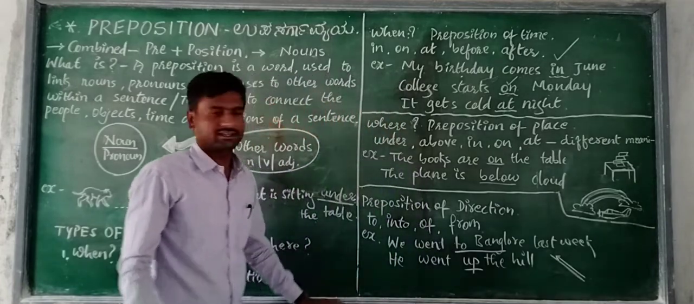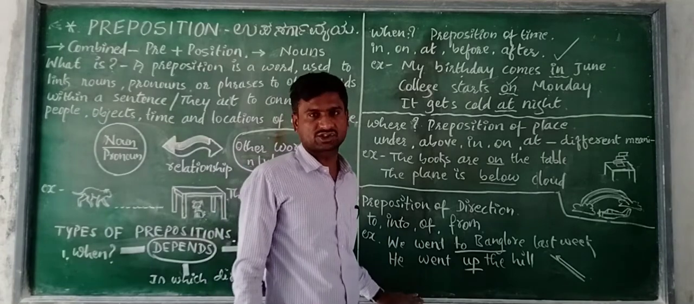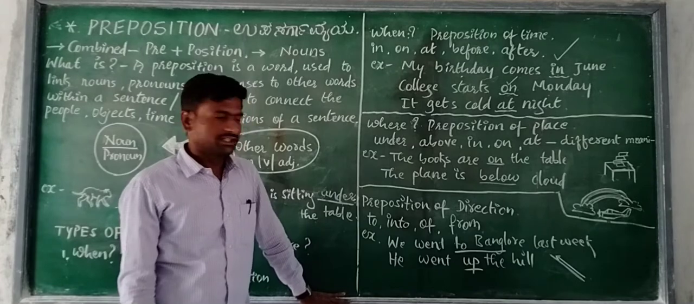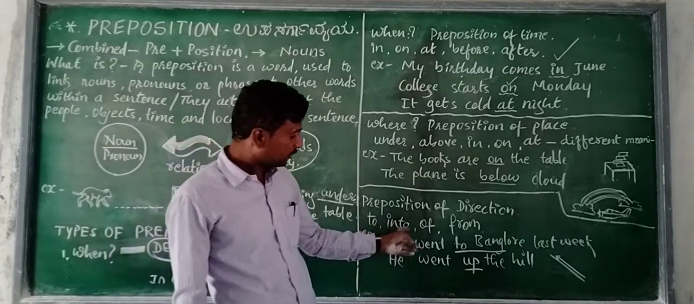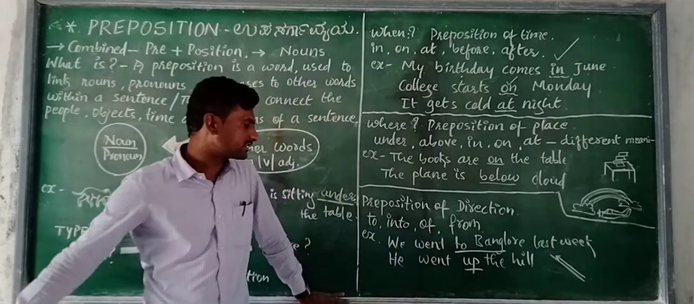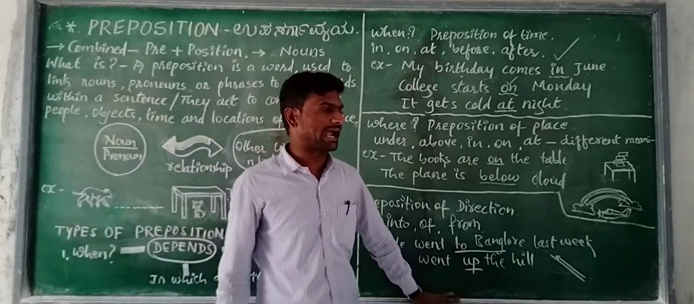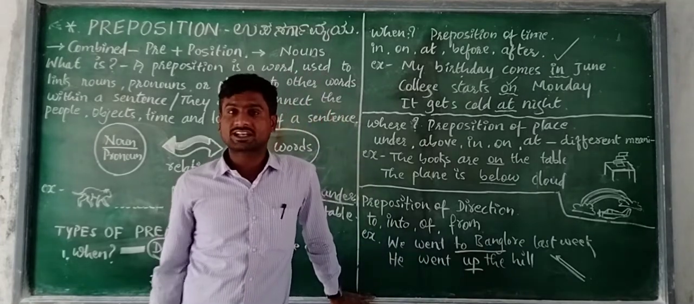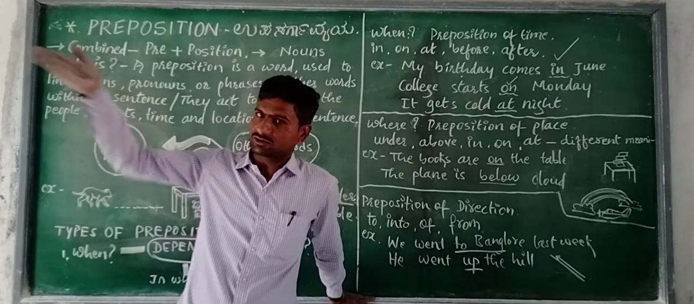Okay, see, and the last part, that is what? Preposition of direction. In this part, we are going to see to, into, of, from. These prepositions are included in this part, and look at the examples for better clarification. We went to Bangalore. We went to Bangalore last week. Where did we go? To Bangalore. The direction.